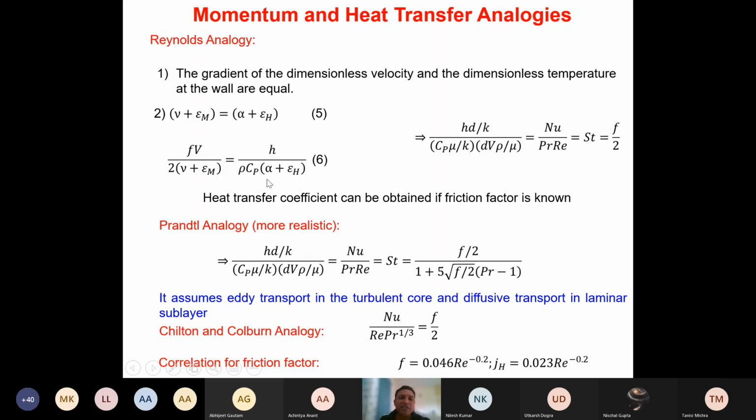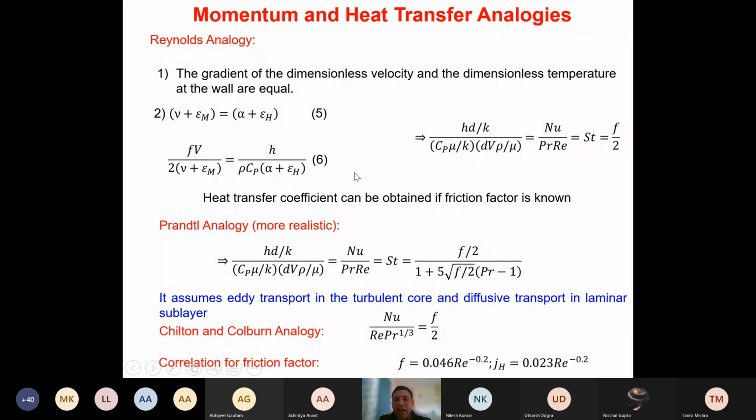So Stanton number is nothing but H by rho Cp V. We can take this V on this side. This alpha plus epsilon H, V plus epsilon M both will get cancelled out. So ultimately F by 2 is given as a Stanton number, and Stanton number is nothing but Nusselt number divided by Prandtl number into Reynolds number. And from this Stanton number we can calculate H directly. So if you know the friction factor, H can be calculated easily. So this is the Reynolds analogy.